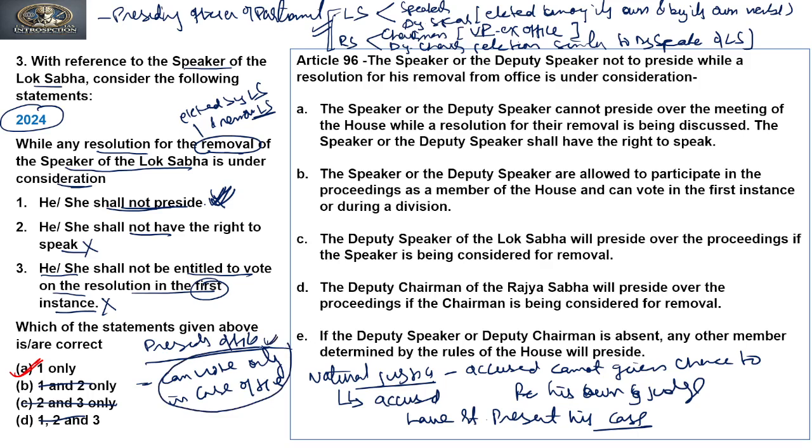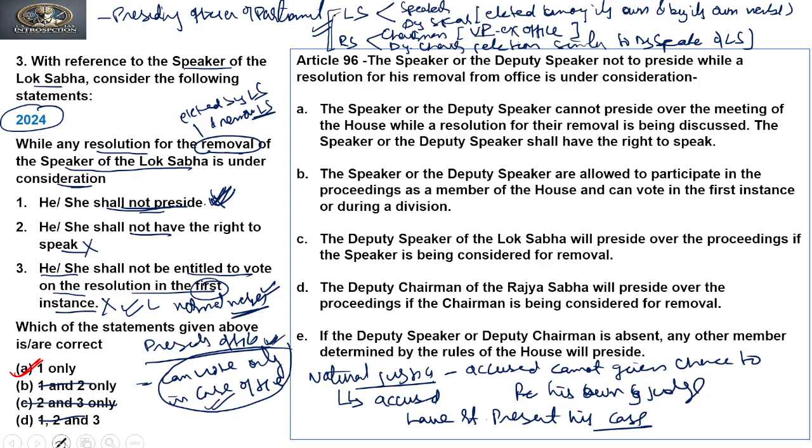It means if there is a tie in the decision, their vote can be used as a tiebreaker, right? So in this case, the Speaker is not presiding, so the Speaker will participate as a normal member in the proceedings, so he will get a voting right as a normal member also, that is, to vote in the very first instance. The presiding officer who will preside over the removal process of the Lok Sabha, in general, is the Deputy Speaker. So the Deputy Speaker will act only as a tiebreaker vote. Clear? So because of this, the third is incorrect.